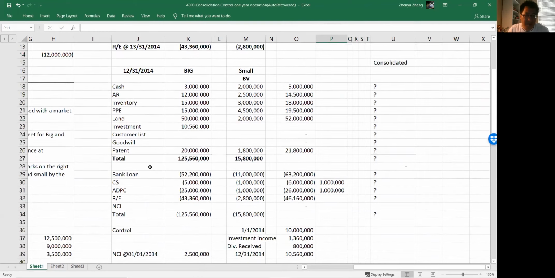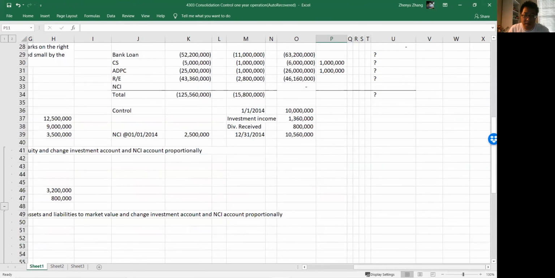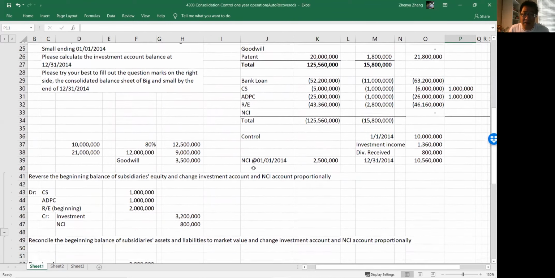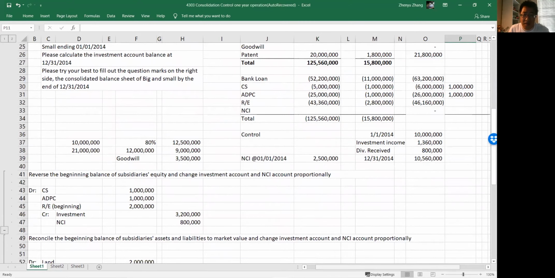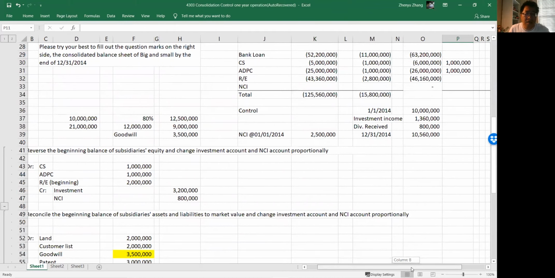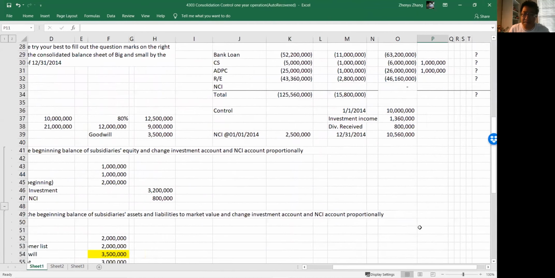Easy peasy, right? So 3 items here, and we credit investment 3,200,000. We credit NCI. NCI is an equity item, by the way, equity for the consolidated, right? So we have to add one more account here. So we know that NCI is 800,000 credit, and the investment is 3,200,000 credit.